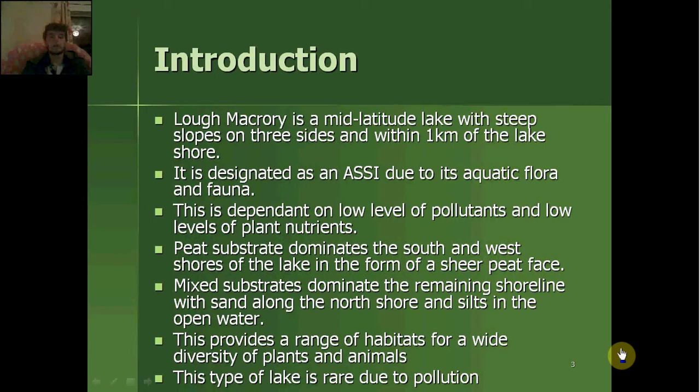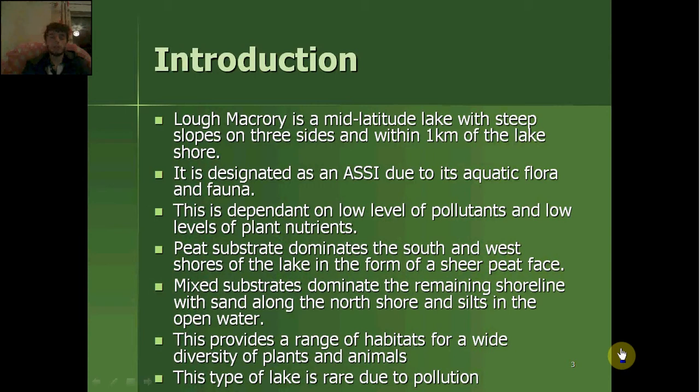Introduction. Lough Macrory is a mid-latitude lake with steep slopes on three sides and within 1 kilometre of the lake shore. It is designated as an ASSI due to its aquatic flora and fauna. This is dependent on low levels of pollutants and low levels of plant nutrients.